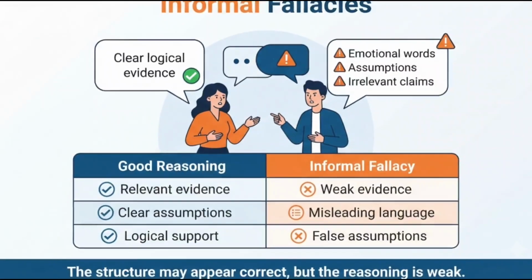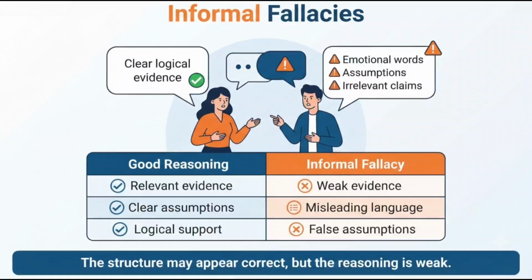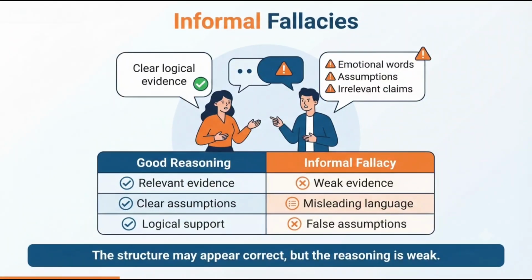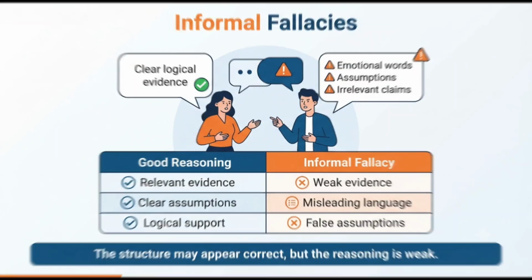An informal fallacy is an error caused by misleading language, weak evidence, false assumptions, or irrelevant information. The structure of the argument may appear correct, but the reasoning itself is weak. These fallacies are very common in everyday conversation and persuasive speeches.